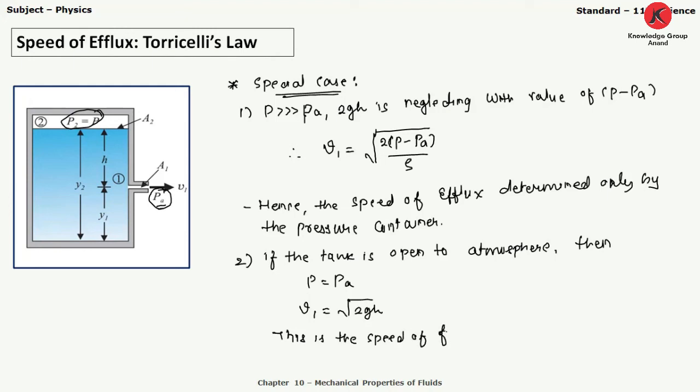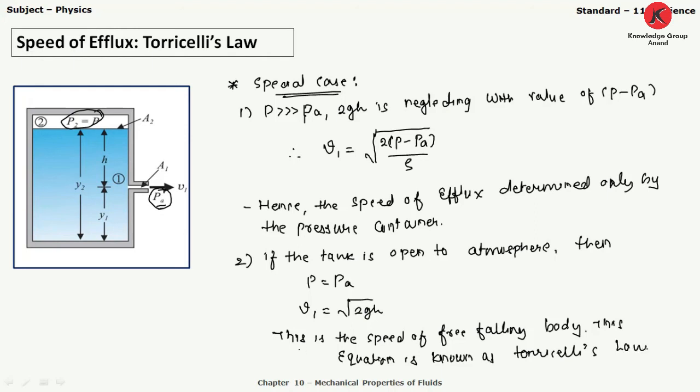And this is the speed of a free falling body. This equation is known as Torricelli's law, right?